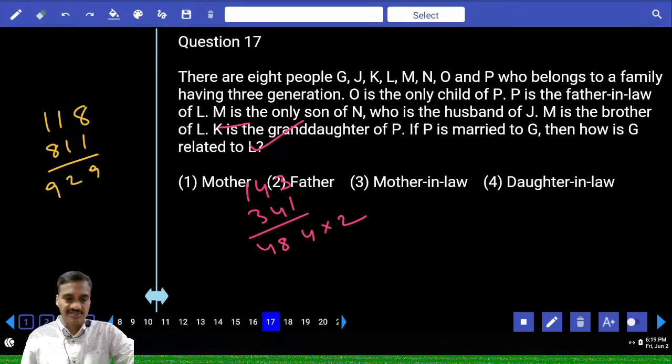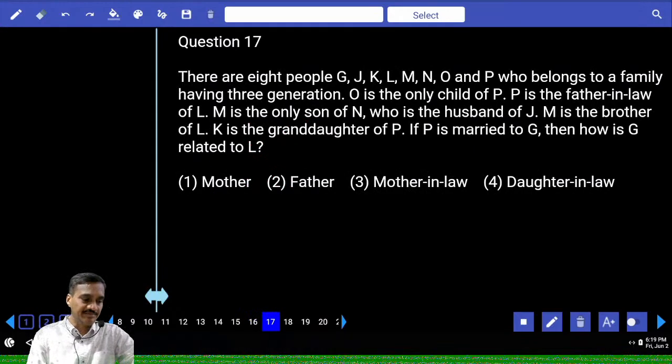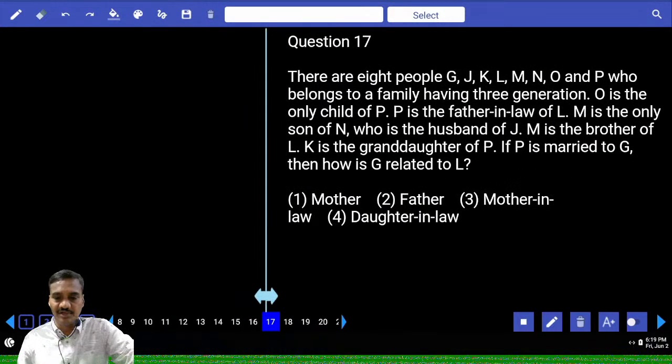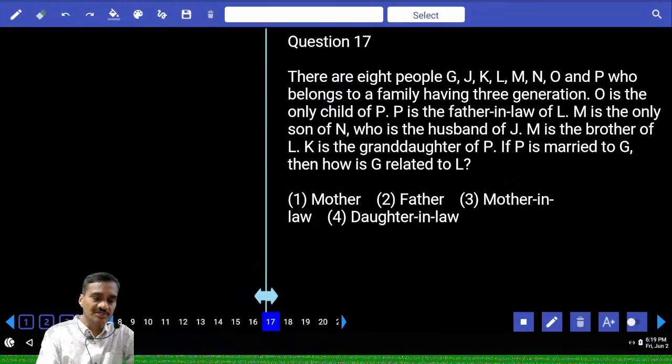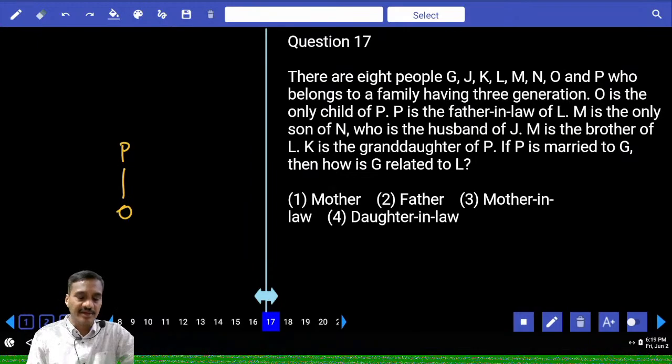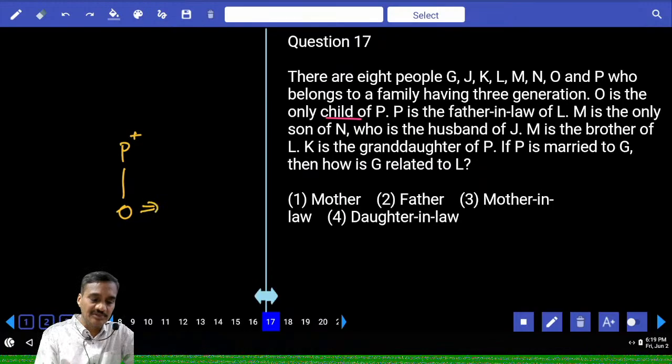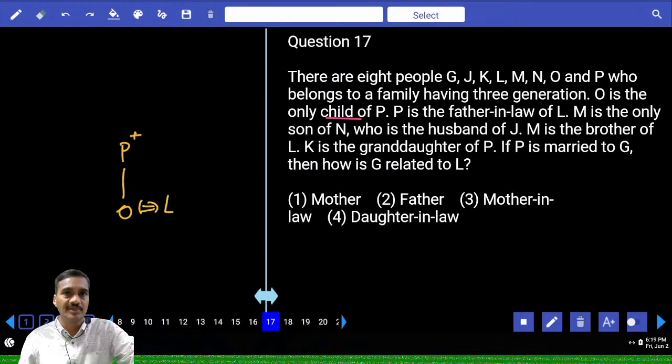16. Then 17th one, there are some 8 people. Now these 8 people belong to a family. O is the only child of P. P is here and O is the only child of P. And P is the father-in-law of L. Now P is the father-in-law of L, P is a male. Father-in-law of L, M is the only son. Now O is the only child of P. As O is the only child of P and P is the father-in-law of L, it means O and L must be married. Isn't it?